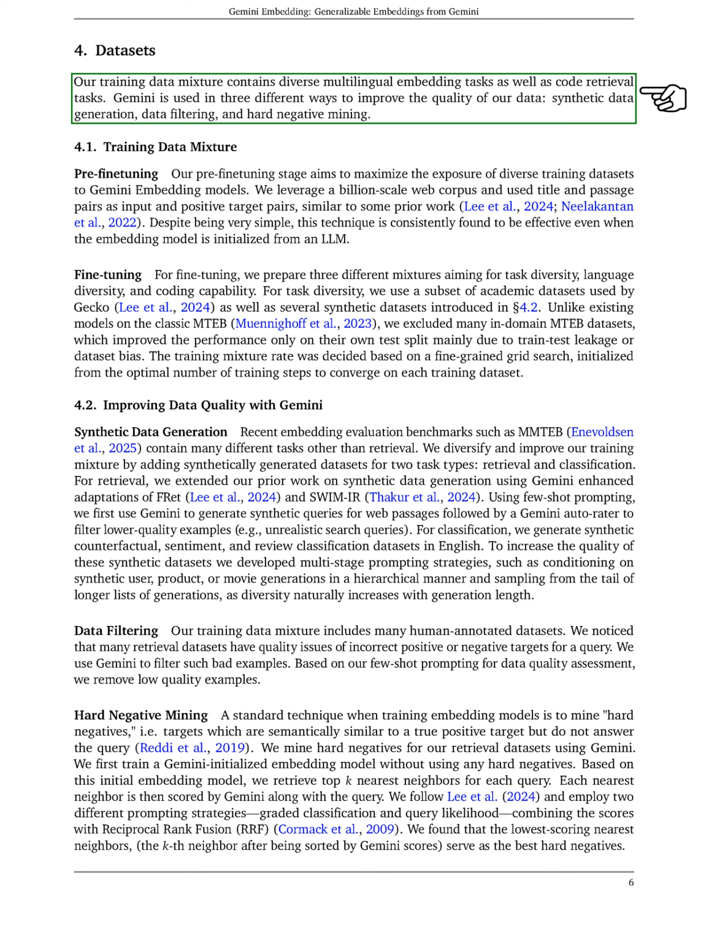MMTEB includes over 250 languages and 10 task types, with our evaluations covering 164 individual tasks. Overall, we present Gemini Embedding's performance alongside other leading models in various evaluations. Our model achieves state-of-the-art results, particularly on the MTEB multilingual leaderboard, with significant performance advantages across multiple metrics. Gemini Embedding ranks number 1 in MTEB multilingual, MTEB English v2, and MTEB code, while also excelling in cross-lingual retrieval tasks, setting a new standard for general-purpose embeddings.